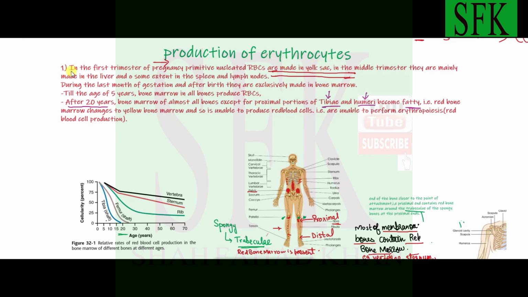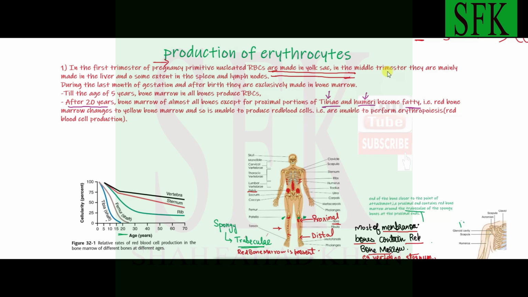Now, let's start with the earliest stage of life, intrauterine life before birth. In the first trimester of pregnancy, basically during the first 3 months, we have nucleated RBCs which are produced in the yolk sac. Nucleated RBCs are produced during the first trimester of pregnancy in the yolk sac. So this is the first stage of RBC production.